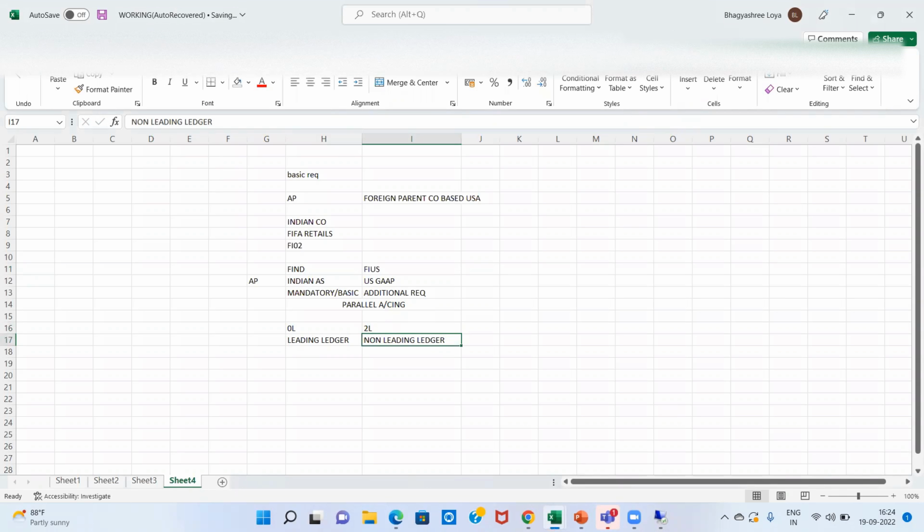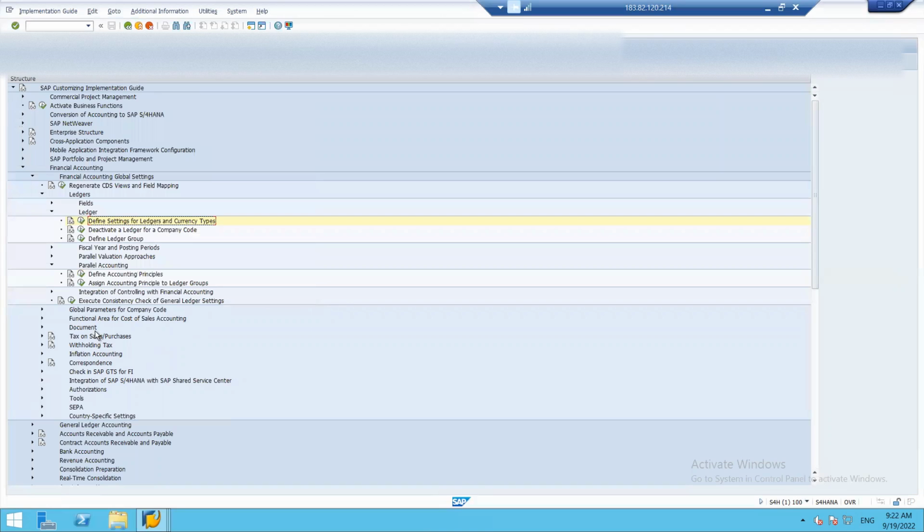I'll again go back to my display IMG screen. See, in the first step, we defined an accounting principle. We defined ledger groups. We saw the ledger setting. I'll explain the setting to you in more detail. But before that, we should assign the accounting principle to the ledger group.